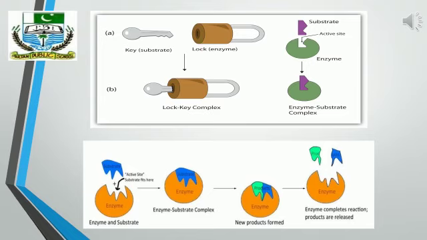So a specific substrate which has the same shape as the enzyme will bind with the enzyme and will form an enzyme substrate complex. As a result, new products are formed. Then these products are released and the reaction will be completed.